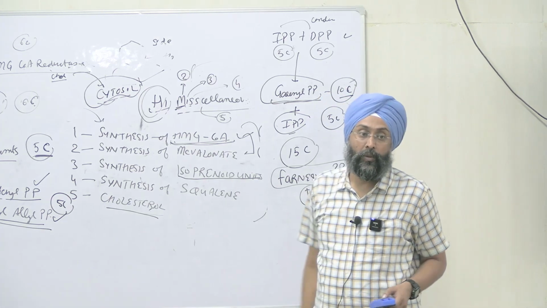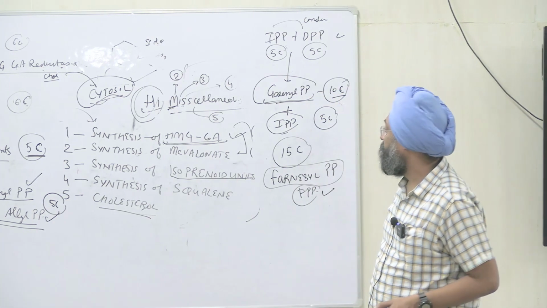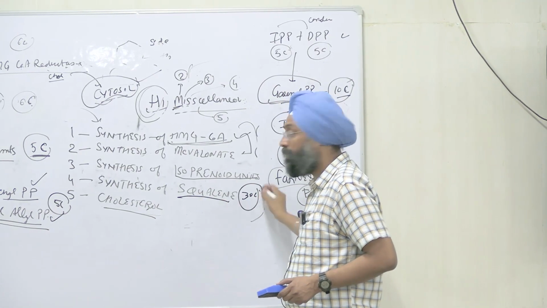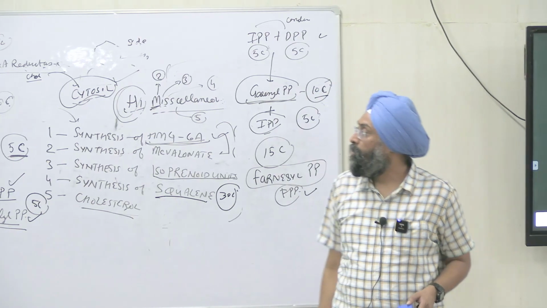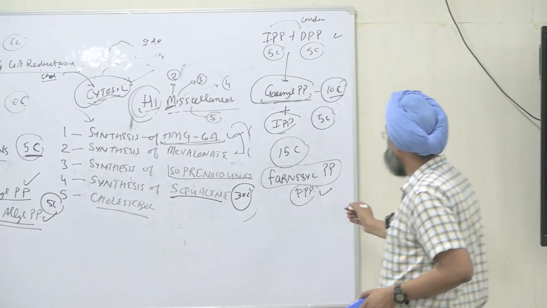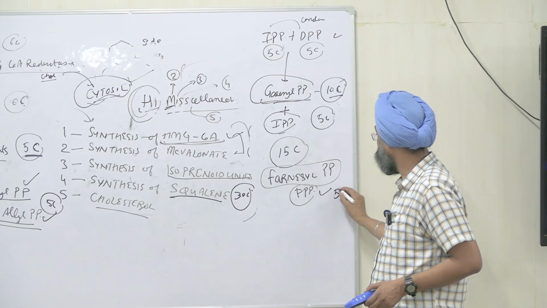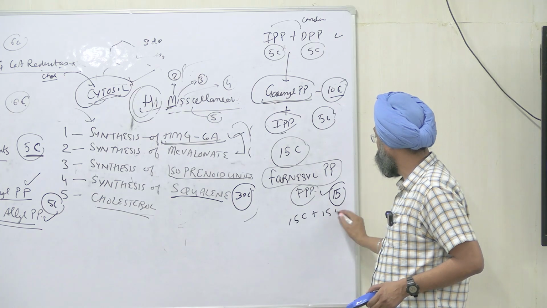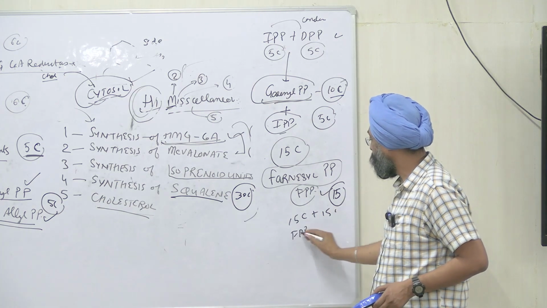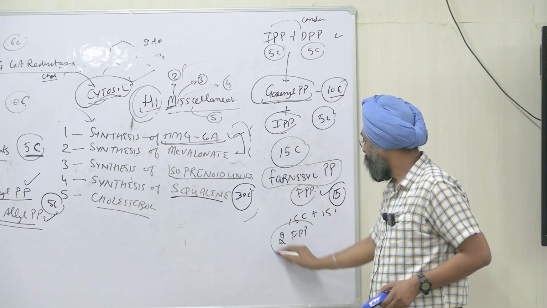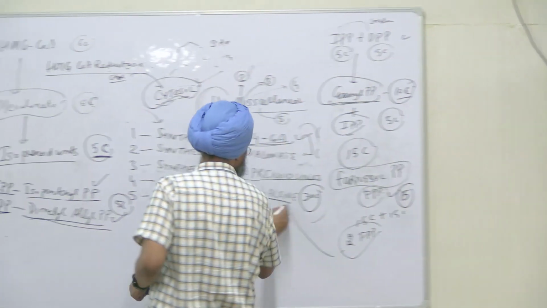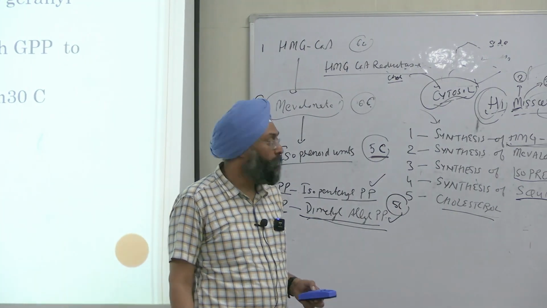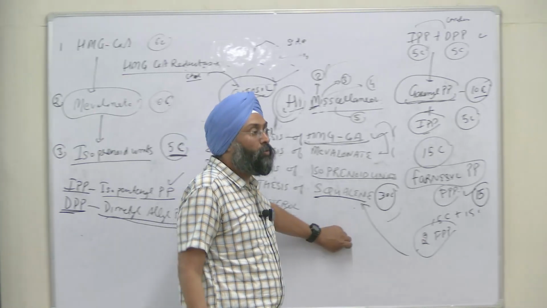S for squalene, and it is 30 carbon, right? How will you form squalene? This is a 15 carbon compound, FPP. 15 carbon plus 15 carbon, that means 2 FPP, will get our 30 carbon squalene. 30 carbon compound, that is squalene.